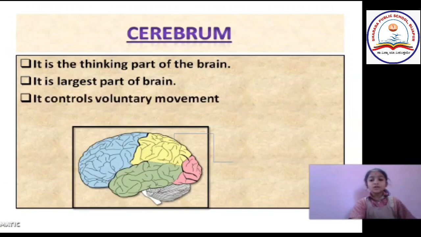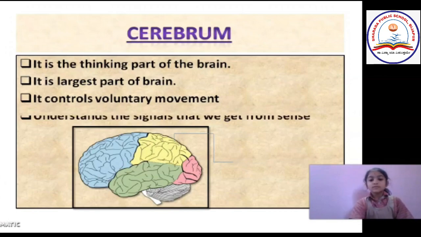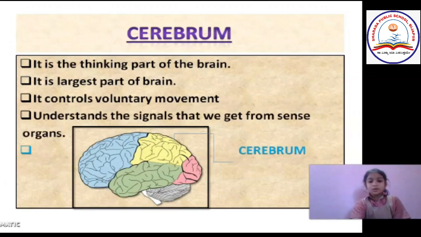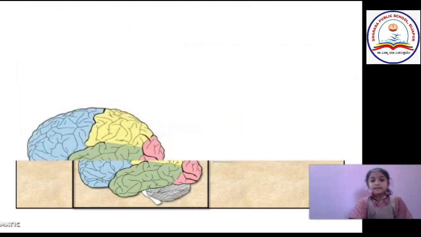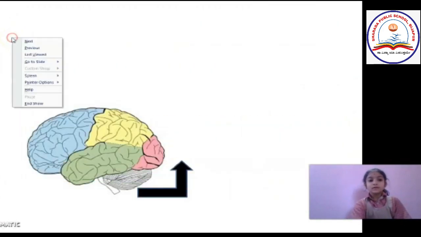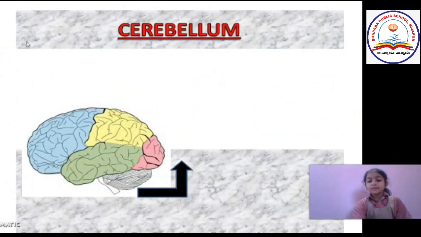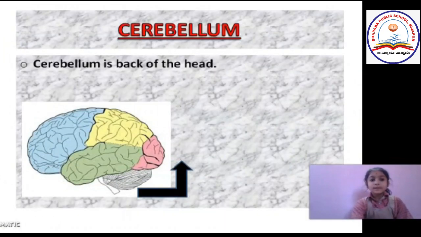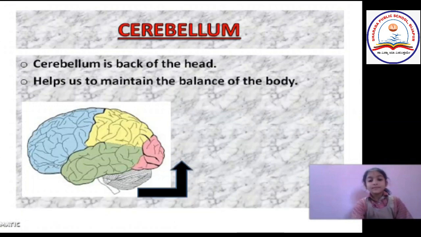It controls the voluntary movements. And voluntary movements are the movements that are under our control. It also understands the signals that we get from our sense organs. This is the cerebrum. Now let us learn about the cerebellum. The cerebellum is at the back of our head. It also helps us to maintain the balance of our body.